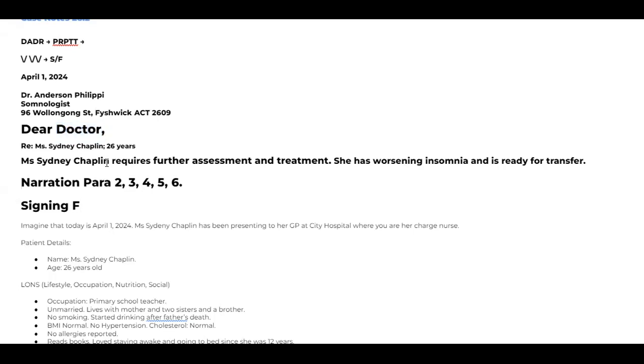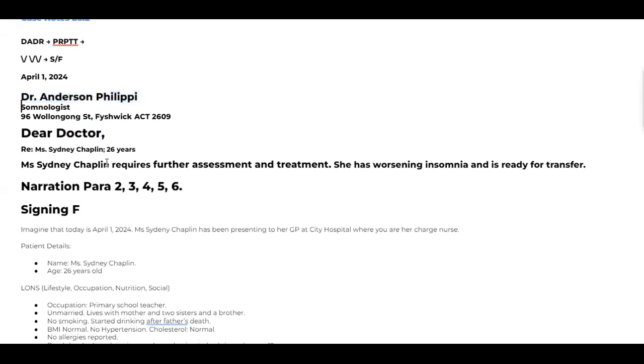Doctor, so name mentioned, no, sir. Maybe you're talking about the name here, right? Dr. Anderson. No, that is not the name. That is a name, but basically the salutation name is more important. How you saluted the recipient is the right way. Like if you wrote the doctor's name, dear Dr. Anderson Philippi, or suppose you wrote dear Dr. Philippi, there you can write yours sincerely.